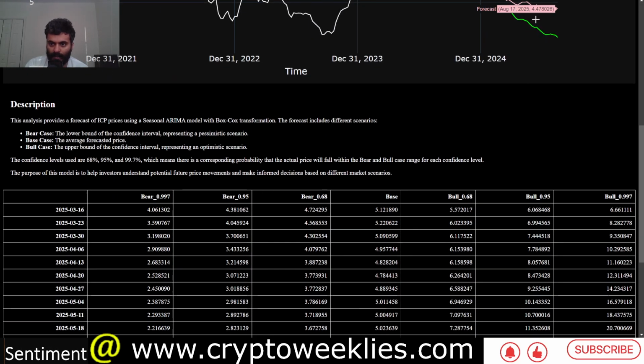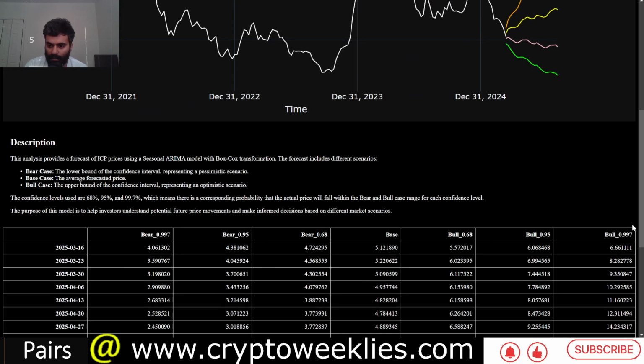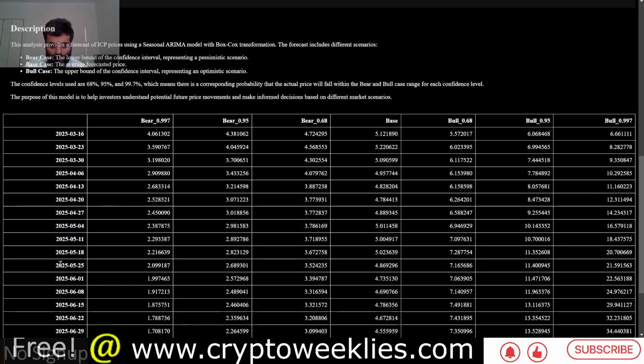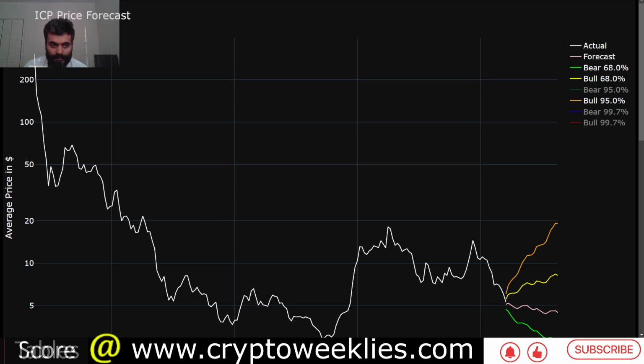Again, the base case, the pink line, is this column in the middle. To its left are the 3 standard deviation bear cases. To its right are the 3 standard deviation bull cases for any week. So for example, for the last week of May of 2025, the 1 standard deviation ceiling is expected at around $7.16. The 2 standard deviation is at around $11.40, whereas the 3 standard deviation is at around $21. So that's how you interpret these models.